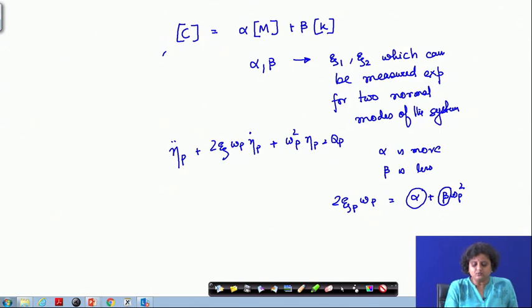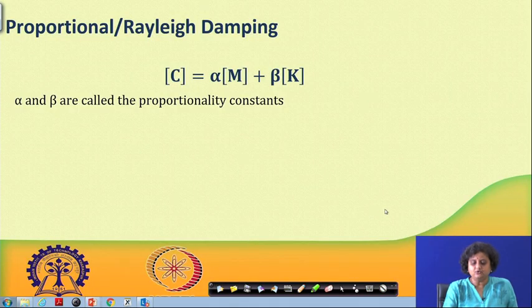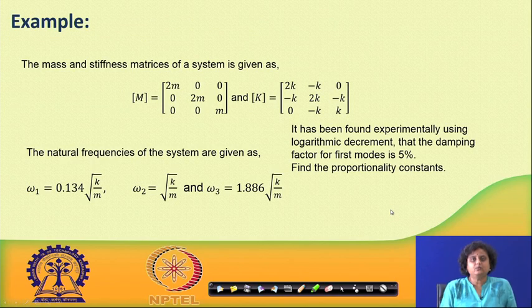So, with this we are going to move into an example problem that we will solve to get the concepts more reinforced.